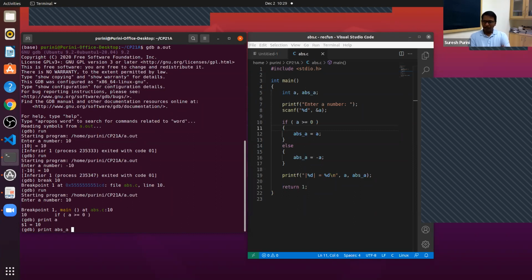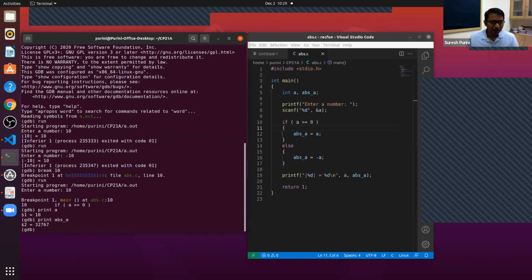Empty variable, random value, garbage value. Good. Let's see what happens. Some random value will come because that particular memory location is not initialized. In your RAM, we didn't initialize it with any particular value, so some garbage value could be there, and we are reading it.